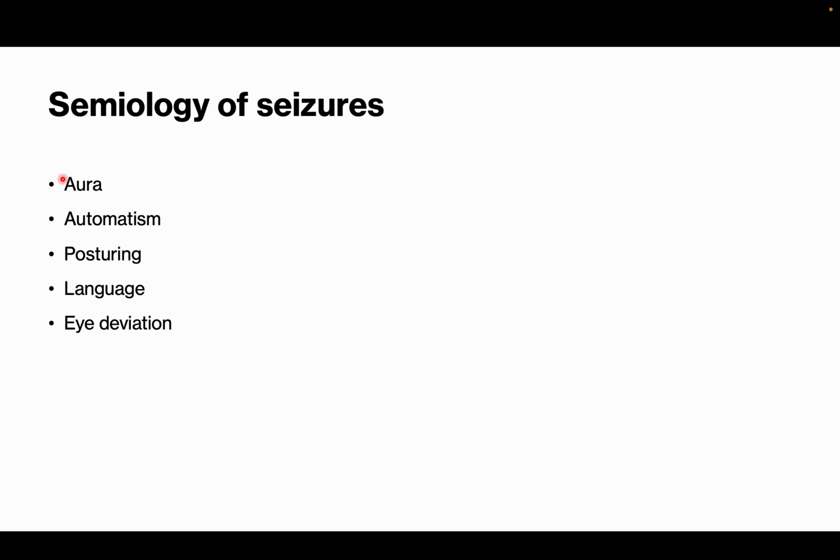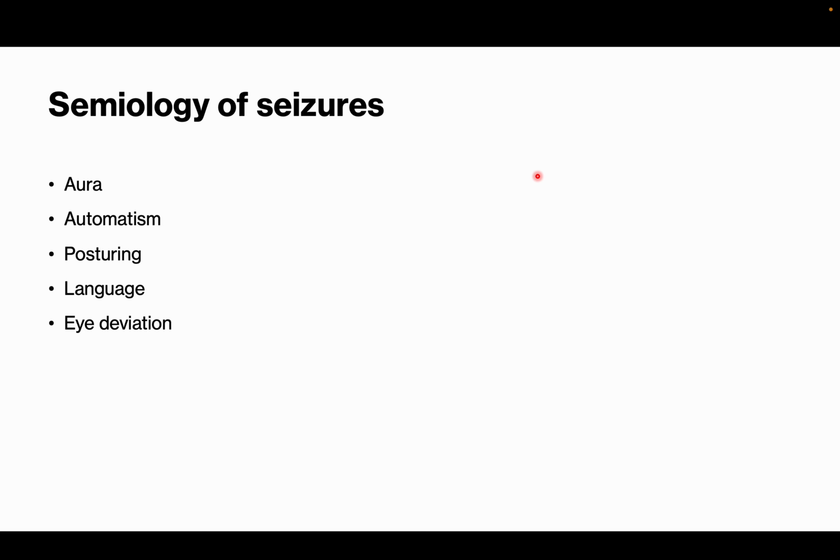Language: if speech is completely absent, that means the dominant temporal lobe is involved. If speech is present, that means the dominant lobe is not involved. If he is not able to speak properly, not uttering words but guttering, grunting, that is more commonly because of the motor activity of the vocal cords. That is frontal lobe epilepsy. So if speech is absent, dominant temporal lobe. If speech is present, non-dominant. If he is guttering and not speaking any words because of the motor activity of the frontal lobe, that can be frontal lobe epilepsy. These all will help you localize.